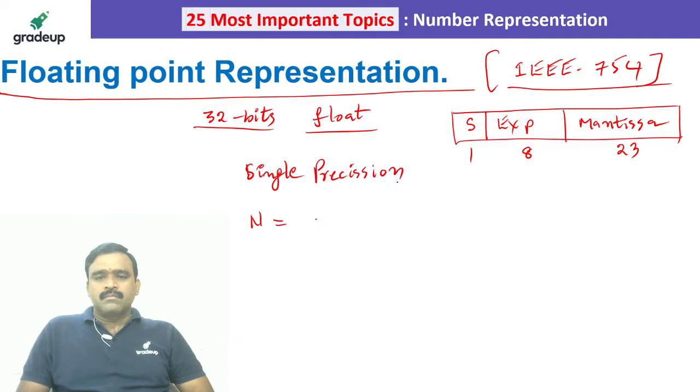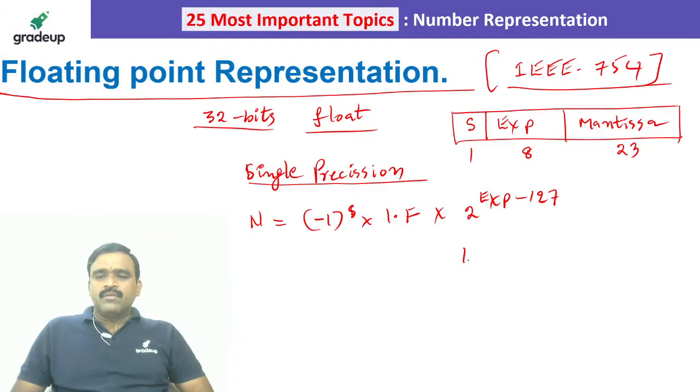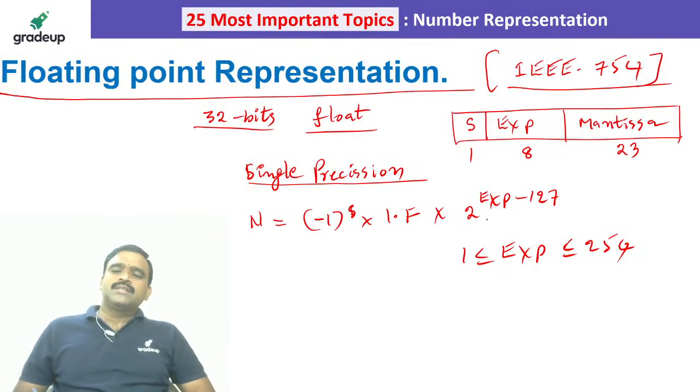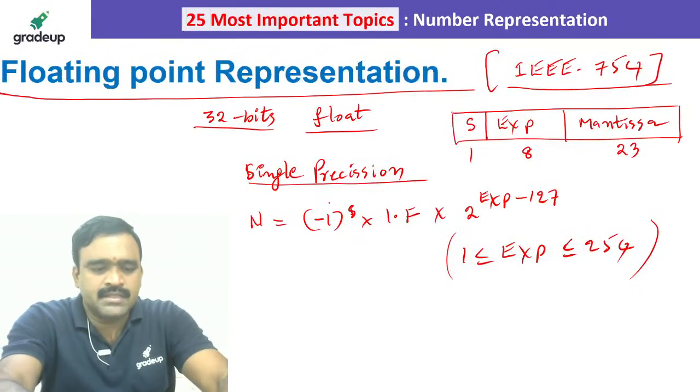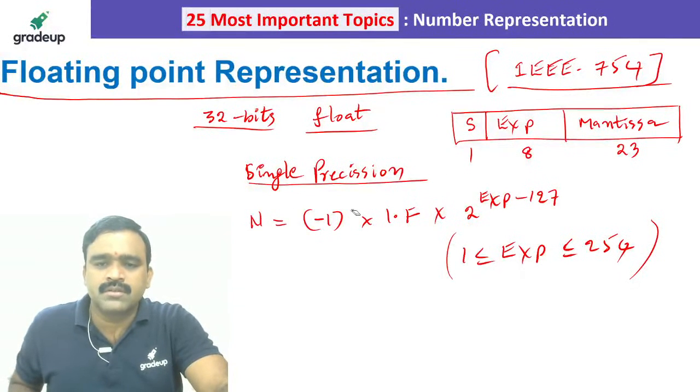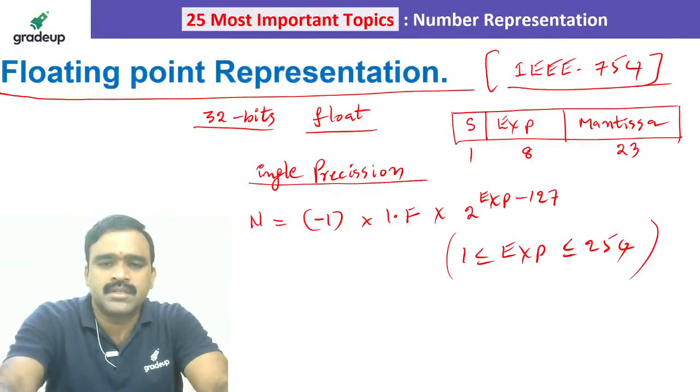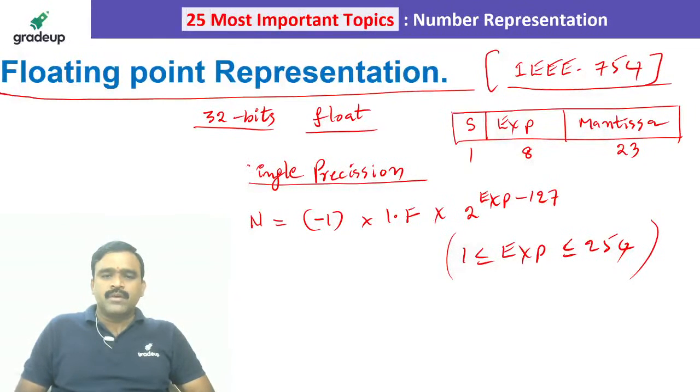Single precision. Number N is equal to (minus 1) power sign into 1 point fraction into 2 power (exponent minus 127). This is the formula where 1 is less than or equal to exponent less than or equal to 254. If the exponent value is 0, that is a different case. Otherwise, this is the single precision representation of IEEE 754 floating point numbers.